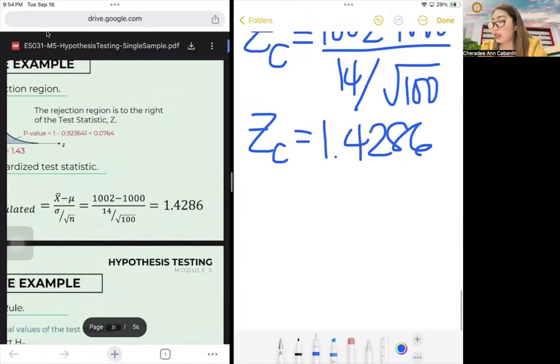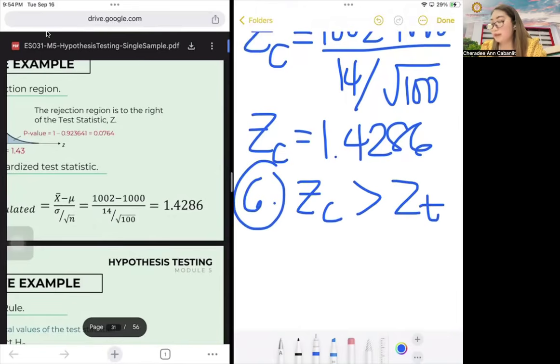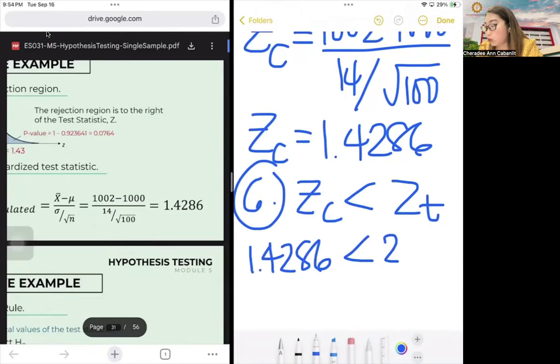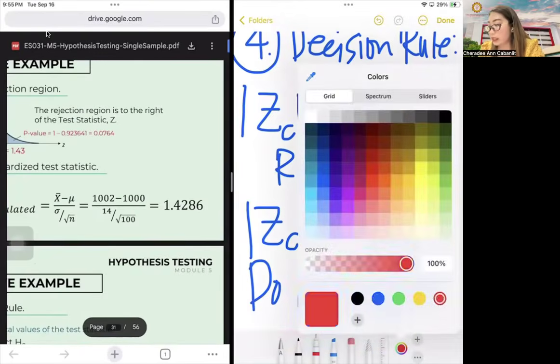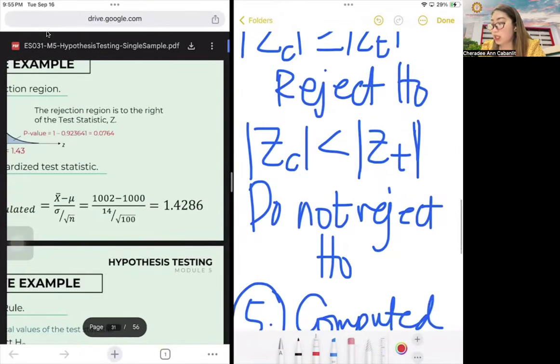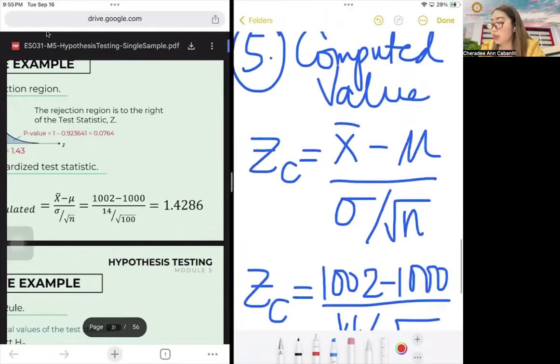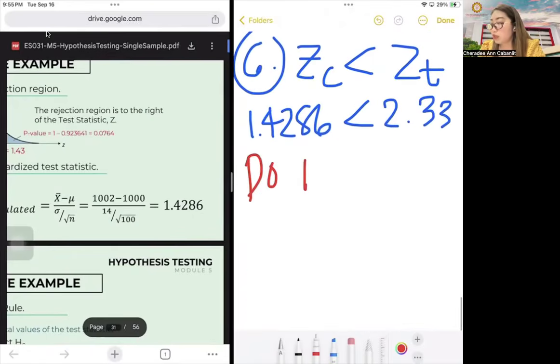The computed value is 1.4286. So lastly, what is your decision? Is Z computed greater than Z table? False, right? So therefore, it should be less than. The value of Z table was 2.33. So therefore, 1.4286 is less than 2.33. Okay? So going back to your decision rule, if less than, what will we do? We will not reject HO. So therefore, the final decision is do not reject HO.